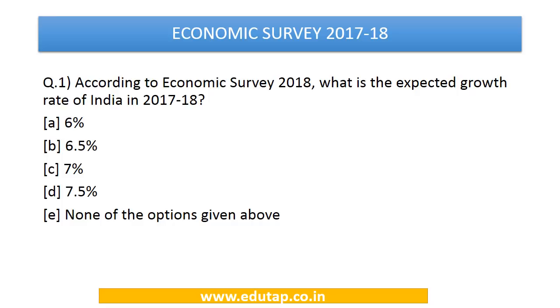According to economic survey 2018, what is the expected growth rate of India in 2017-18? 6%, 6.5%, 7%, 7.5%, or none of the options given above. Now the growth rates are very important in general for our examination, and economic survey also presents the expectations on the future growth rates. So for 2017-18, the economic survey has said that the growth rate is expected to be around 6.5%. So here the answer is B, and this is a very important fact which is to be remembered from examination point of view.